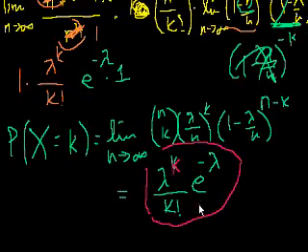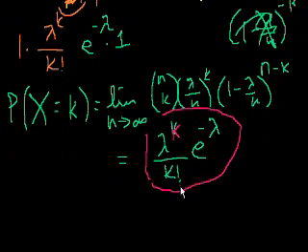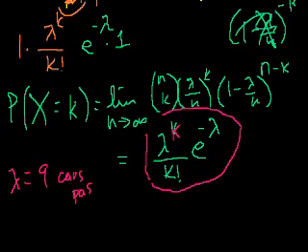But anyway, just so that you know how to use this, let's say I'm the traffic engineer, and I figure out that on average 9 cars pass per hour. I want to know the probability that exactly 2 cars pass in a given hour.